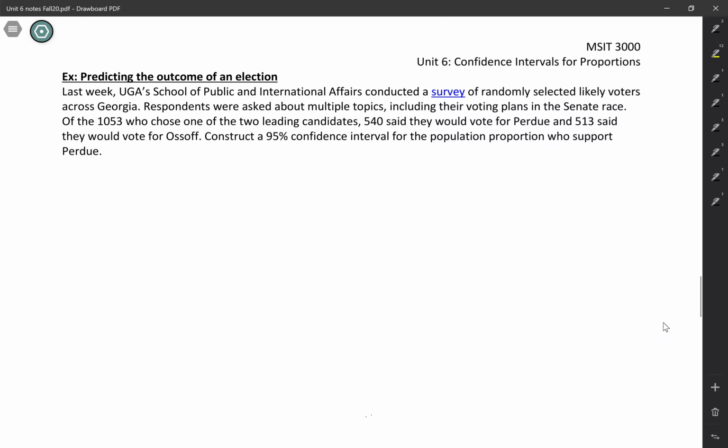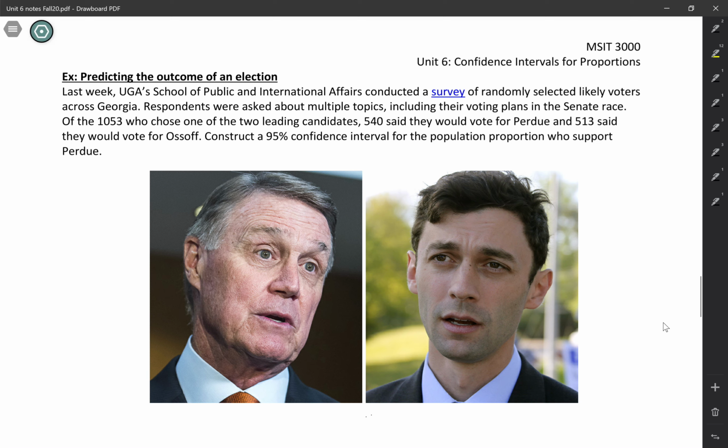In this video, we're finally going to do a confidence interval and interpretation from start to finish. And we're going to look at an example in the context of the 2020 Senate race between Jon Ossoff and David Perdue. Before the 2020 election, UGA School of Public and International Affairs conducted a survey of randomly selected likely voters across Georgia. Respondents were asked about multiple topics, including their voting plans in the Senate race. Of the 1,053 who chose one of the two leading candidates, 540 said they would vote for Perdue and 513 said they would vote for Ossoff.